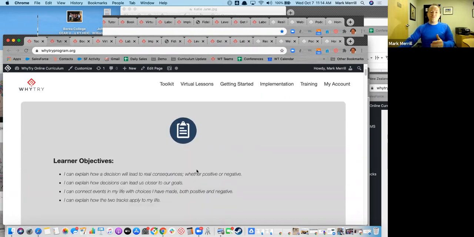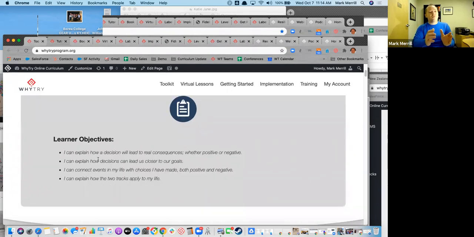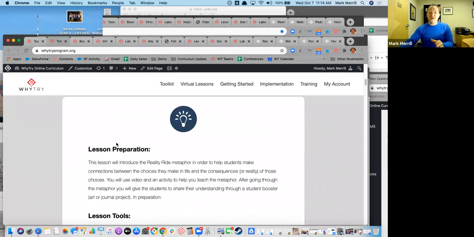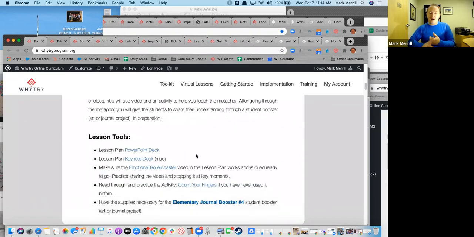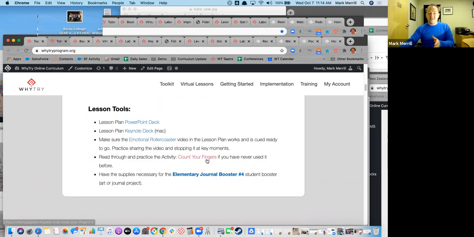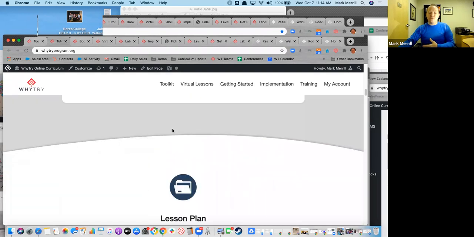So the first thing is you look at this, we clearly identify what the learning objectives are. This gives you kind of a guide of what are we really working towards on this? What are the key concepts that I want them to pull out of this lesson? And then as you scroll down here, there's all the things that you're going to need for your lesson preparation. The tools that you'll need for this lesson, that PowerPoint file or Keynote file if you're using a Mac. Making sure you've got the videos, the activities, the journal prompts. All of the tools that you'll need here will be clearly identified here and linked so that you can click these, whether you're downloading them or streaming them, whatever you're doing, each of these links will give you the things that you need for those tools.